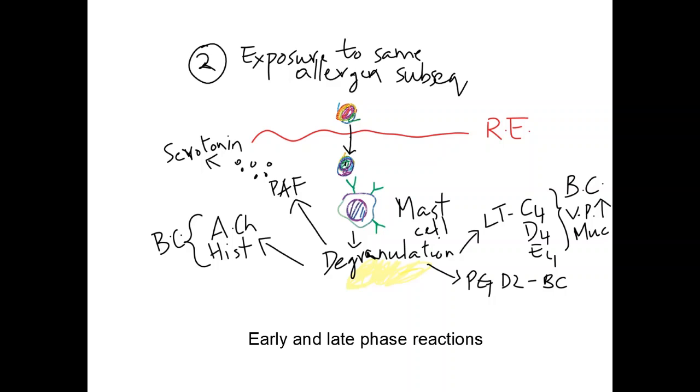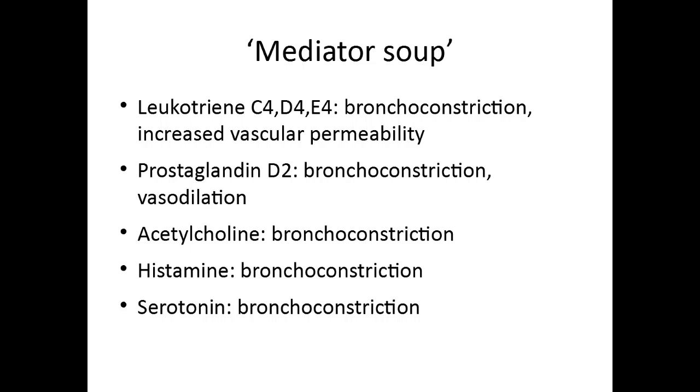In this second phase, there are two types of reactions that you see. First is the early phase reaction and second is the late phase reaction. This is a slide which shows the summary of all the mediators produced in the second phase in asthma.